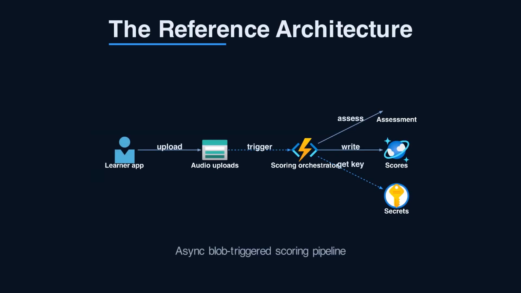A client uploads a recording to Blob storage. A function triggers on the new Blob. It reads the audio and the reference text. It calls the speech service with pronunciation assessment enabled. Results land in Cosmos DB for the learner dashboard. Keep the speech key in Key Vault, never in code. This whole flow runs asynchronously, so slow scoring never blocks upload.